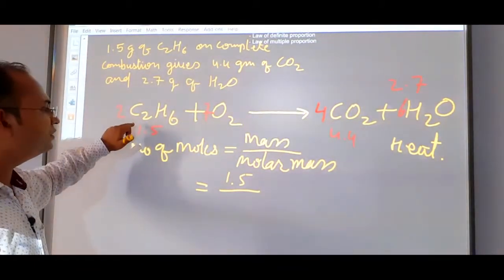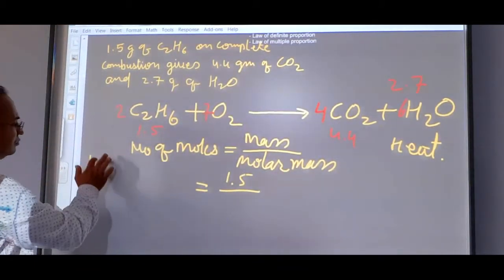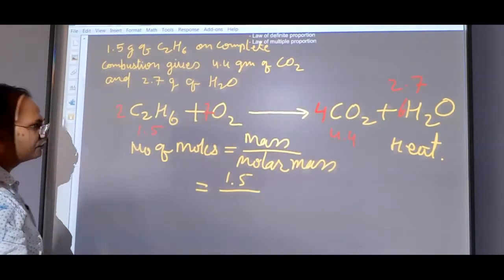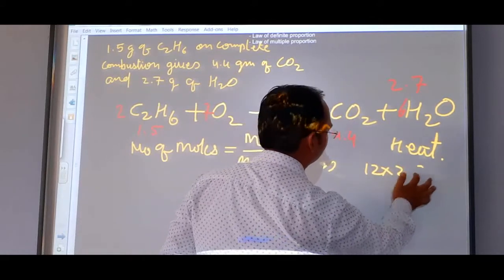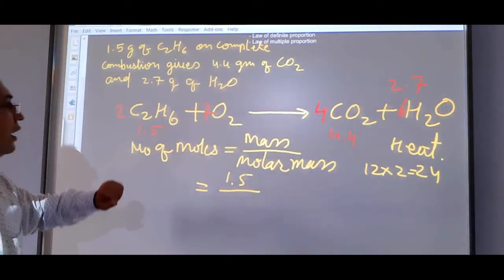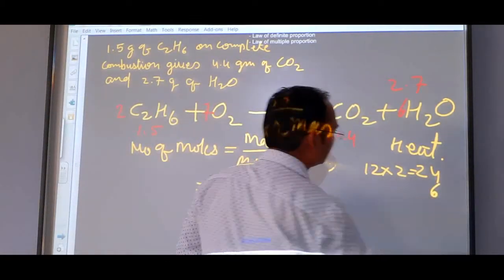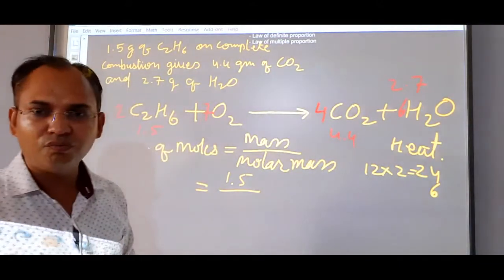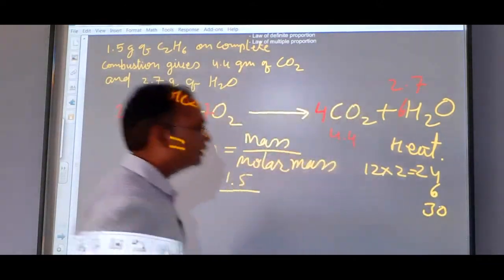Here 2 carbon atoms are given, that means 12 multiplied by 2, it is 24. And 6 hydrogens are given, and mass of the hydrogen is 1. So total it is 30. Okay students.